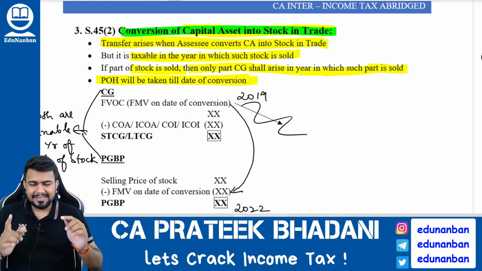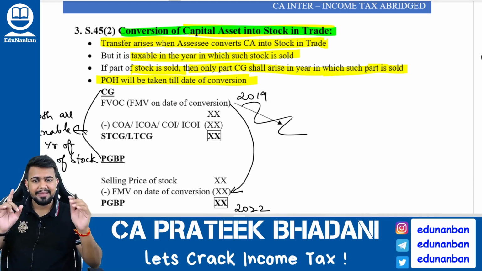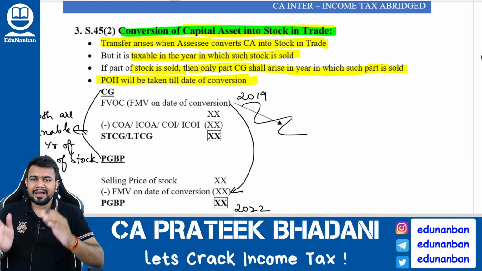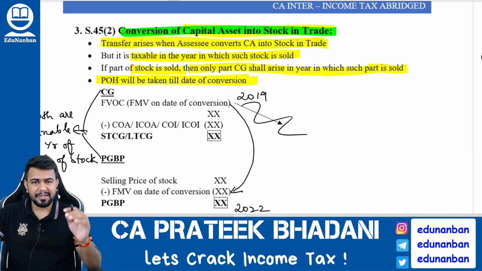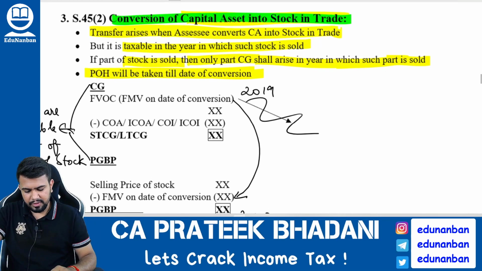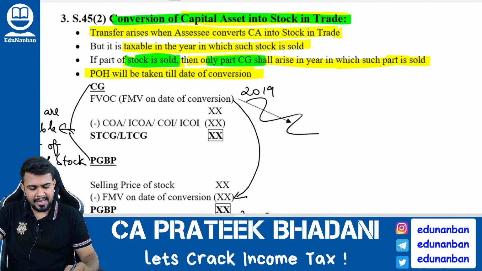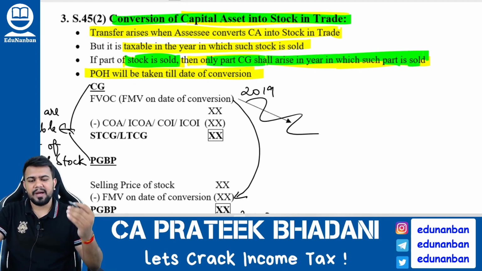Now let us come to Section 45 subsection 2, conversion of capital asset into stock in trade. When a capital asset is converted into stock in trade, then the transfer arises when the conversion takes place, but capital gain will be taxable in the year in which the stock is sold. And if a part of stock is sold, then capital gain will arise only for that part, in the year in which such part is sold.